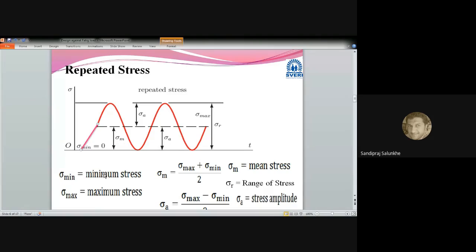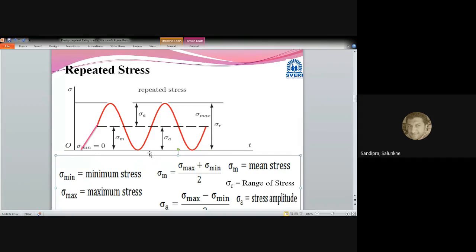The same formulas which we used in the case of fluctuating stress, we are going to use here, and the nomenclature remains the same. That is, sigma min, the minimum stress, becomes zero. The maximum stress is denoted by sigma max, the mean stress by sigma m, the amplitude of stress by sigma suffix a, and the range of stress by sigma suffix r.